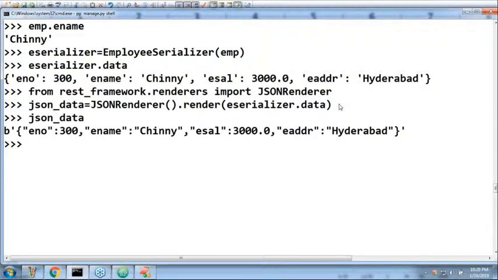Now this is the JSON form. Any doubt? I hope everyone can understand very easily.